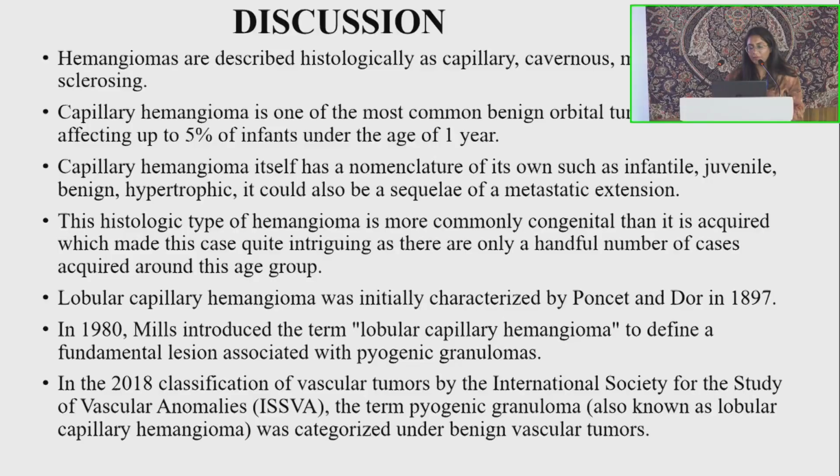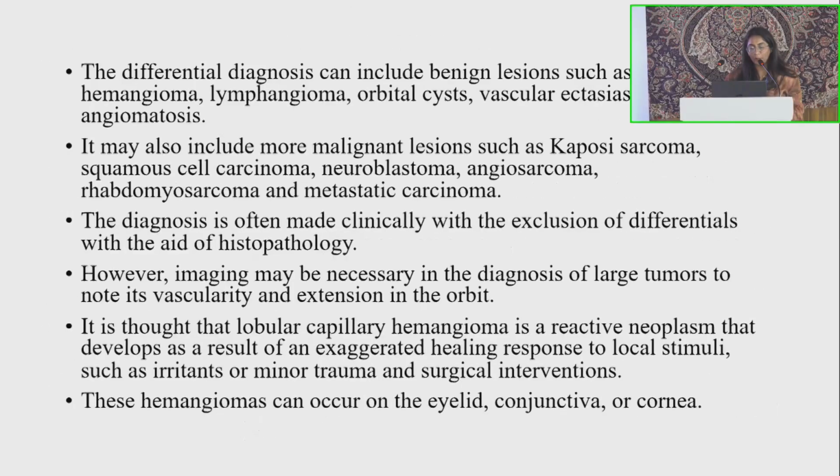The histological type of hemangioma is more commonly congenital than acquired, which made this case quite intriguing as there are only a handful number of cases. The differential diagnosis could include benign lesions such as cavernous hemangioma, lymphangiomas, orbital cyst, vascular ectasia, and bacillary angiomatosis. It may also include more malignant lesions like Kaposi sarcoma, rhabdomyosarcoma, or metastatic. The diagnosis is often made clinically with exclusion of differentials with a histopath. However, imaging may be necessary in diagnosis of large tumors to note its vascularity and extension.